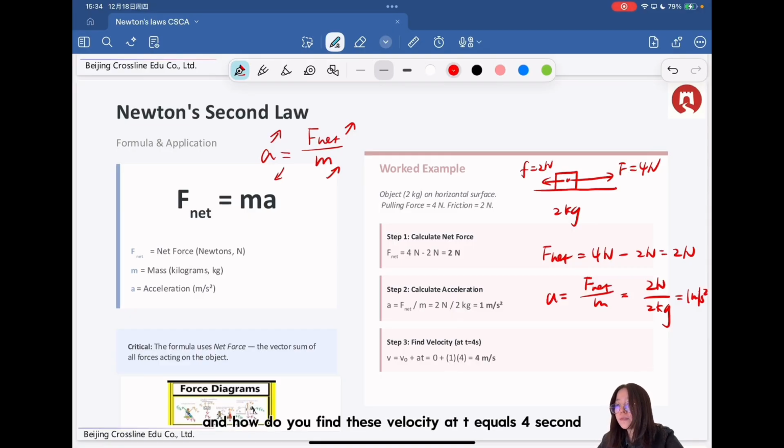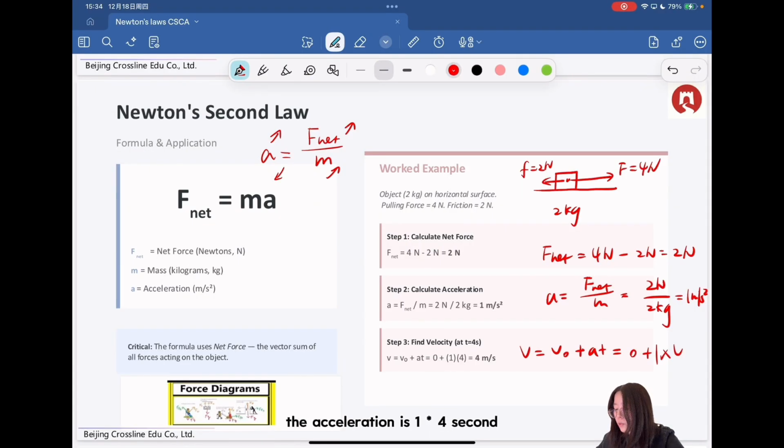And how do we find the velocity at t equals 4 seconds? We've learned the equation for uniform acceleration: the final velocity equals the initial velocity plus a times the time. So the initial velocity is 0, the acceleration is 1, times 4 seconds. So we have the final velocity is 4 meters per second.